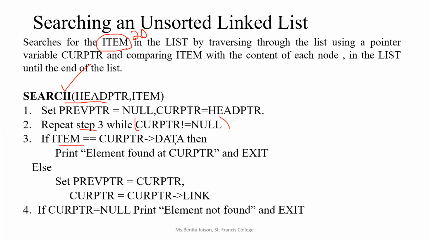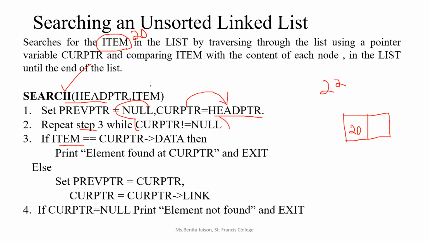So, you know, initialization of the previous pointer is equal to null and current pointer is pointing to the first node. What is in head pointer? Address of first node. So in the initial step itself, we will be checking the first node data. What is current pointer pointing to now? It is pointing to the head pointer, which is nothing but the address of the first node. Suppose the data part of the first node is 20, and my search key is 22.